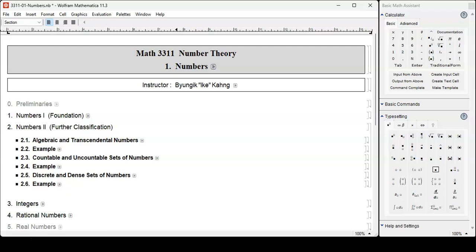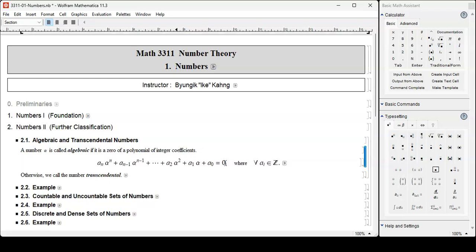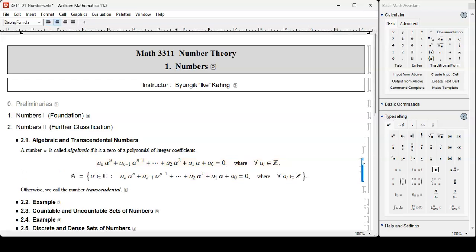First, algebraic versus transcendental numbers. A number alpha is called algebraic if it is a zero of a polynomial of integer coefficients. In other words, it can be written like this: an alpha to the nth power plus an minus 1 alpha to the n minus first power, and so on and so forth, all the way over to a1 alpha to the first power plus a0 equal to 0, where all the coefficient ai's are integers. And the set of all numbers like that are called